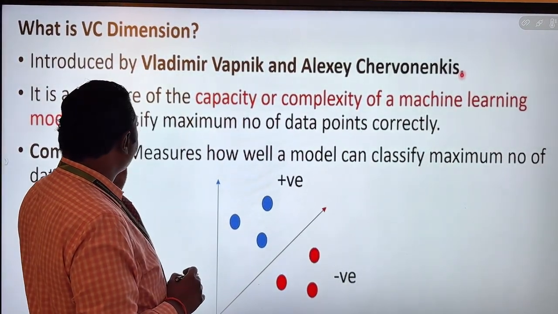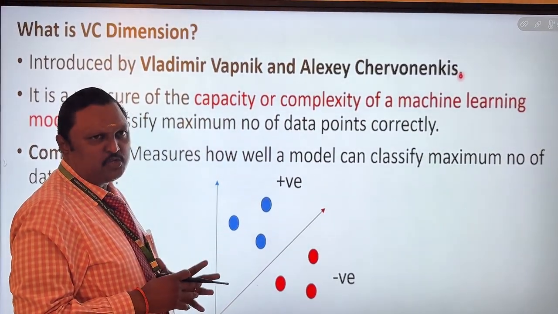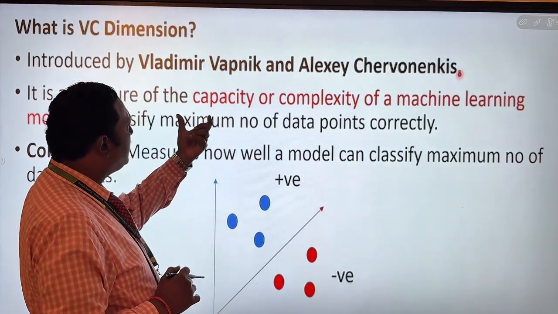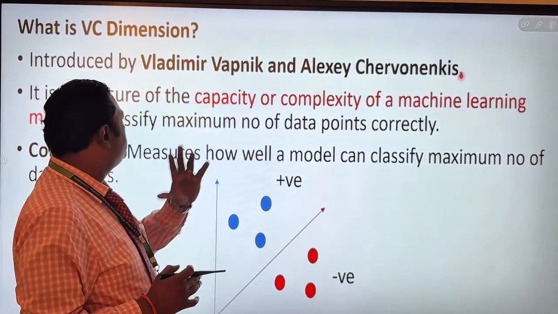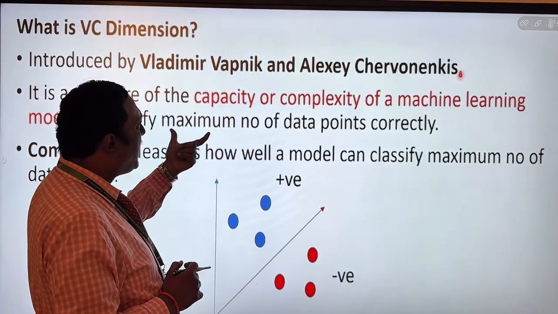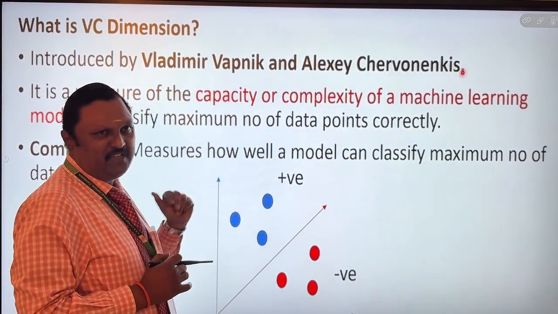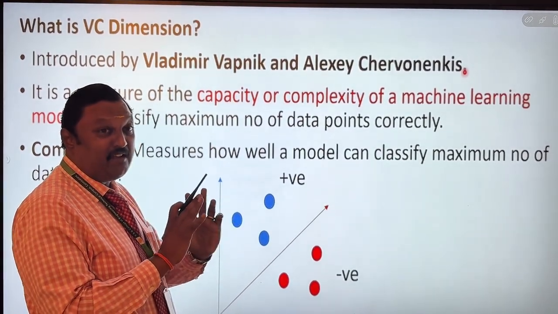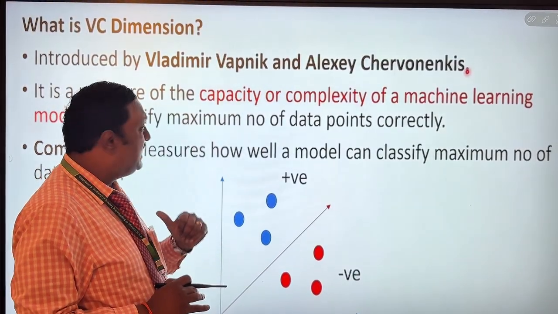It is a measure of capacity or complexity. Complex data should be classified in a very decent manner. What is the capacity we have to use for the machine learning model to classify the maximum number of data points correctly? That is the objective of the VC dimension. The maximum number of data points should be classified correctly, and that we have to identify in the VC dimension.